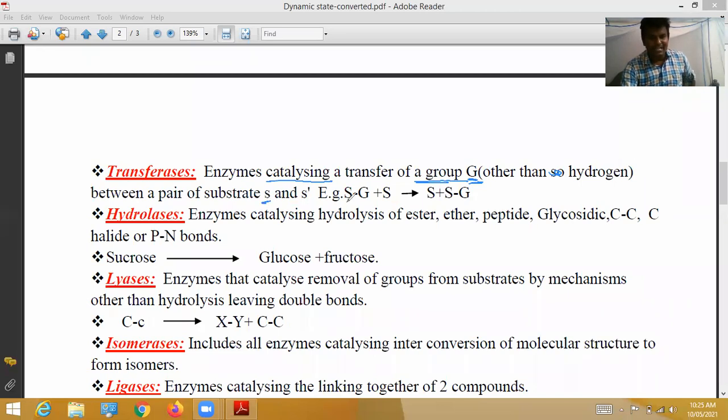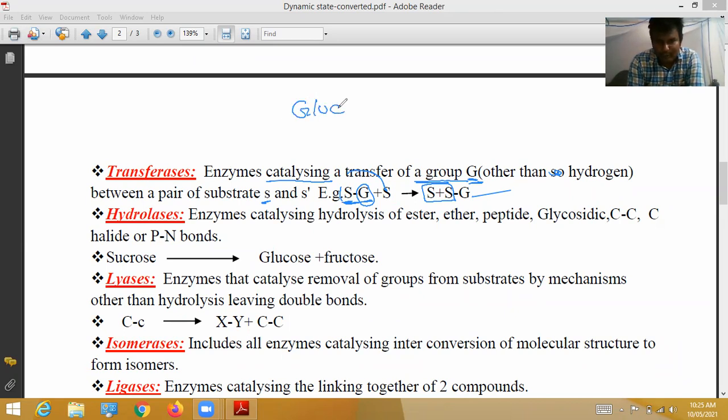For example, SG is one substrate with group G. This G is removed from the substrate and added to another substrate, and then two substrates are formed. Here it is a textbook example, but we will see one more example.